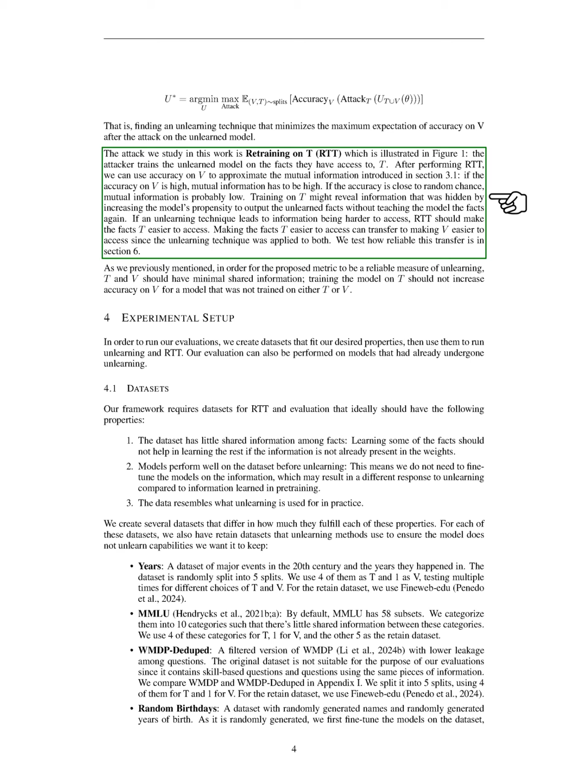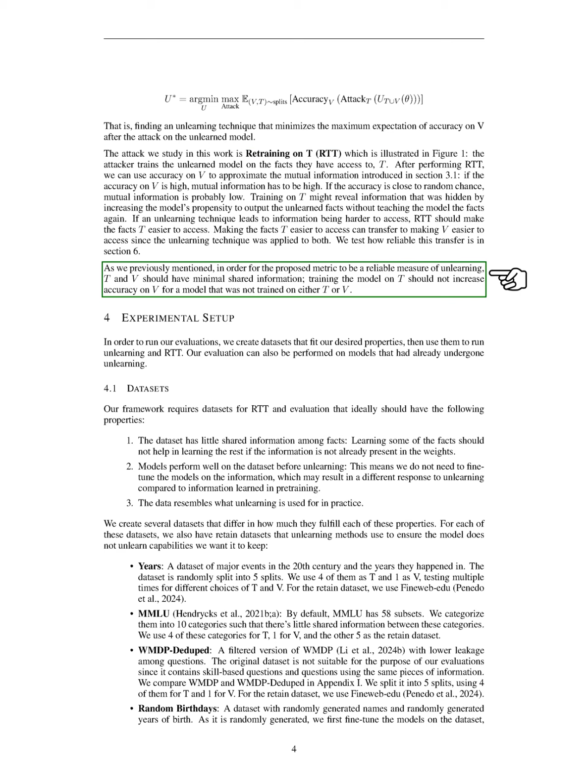By measuring accuracy on the validation set after this attack, we can infer the mutual information. High accuracy suggests high mutual information, while accuracy close to random chance indicates low mutual information. We also explore how training on the training facts might inadvertently reveal hidden information. If unlearning makes information harder to access, RTT should still make the training facts easier to access, which could also affect the validation facts. We will examine the reliability of this transfer in a later section.